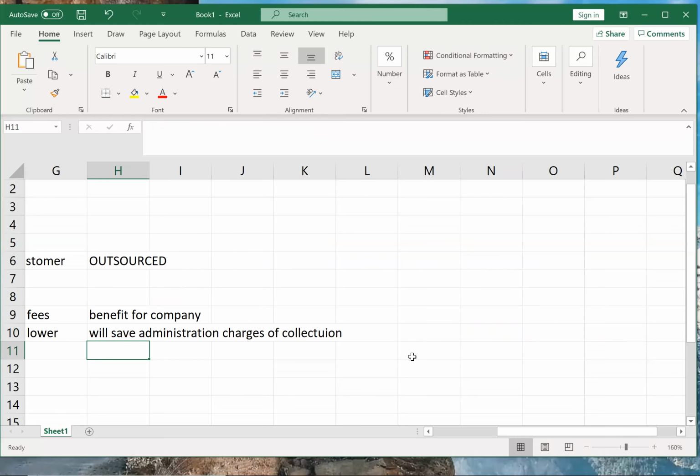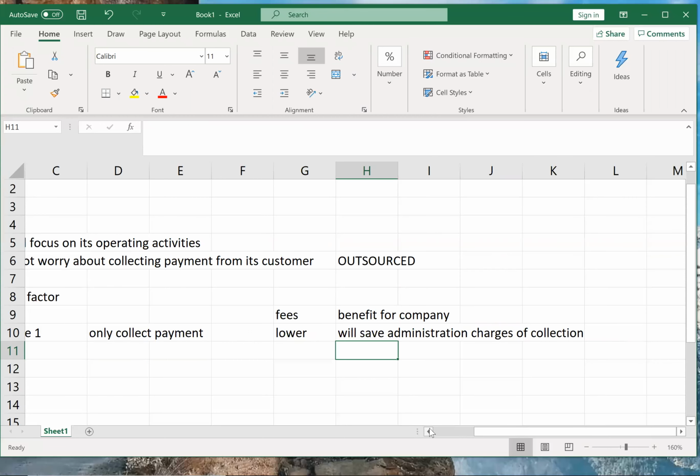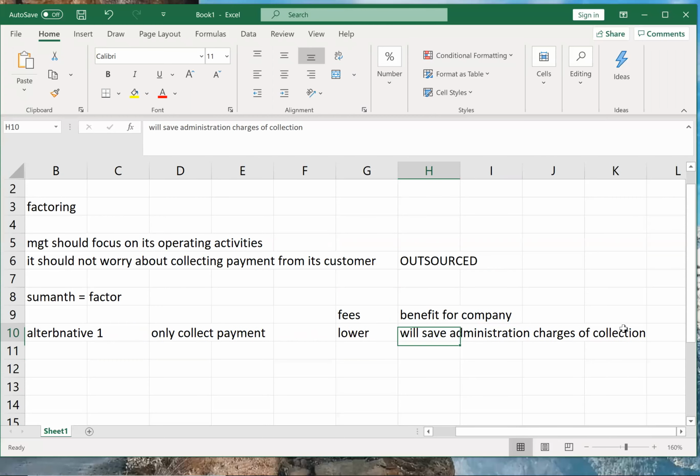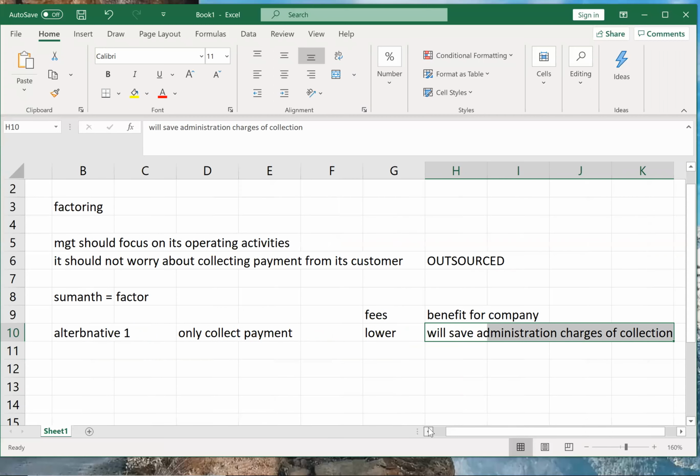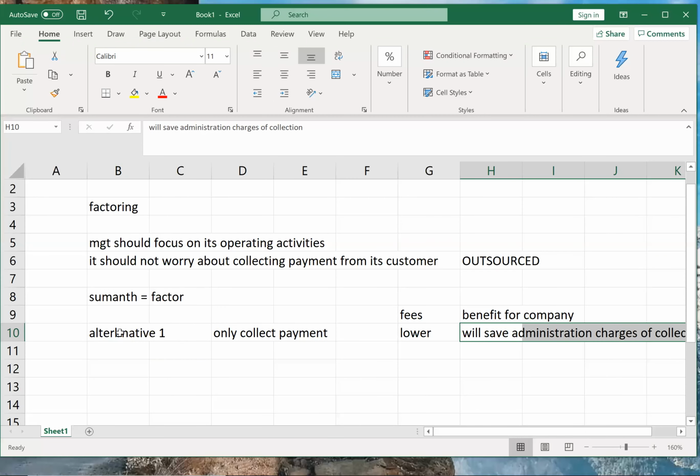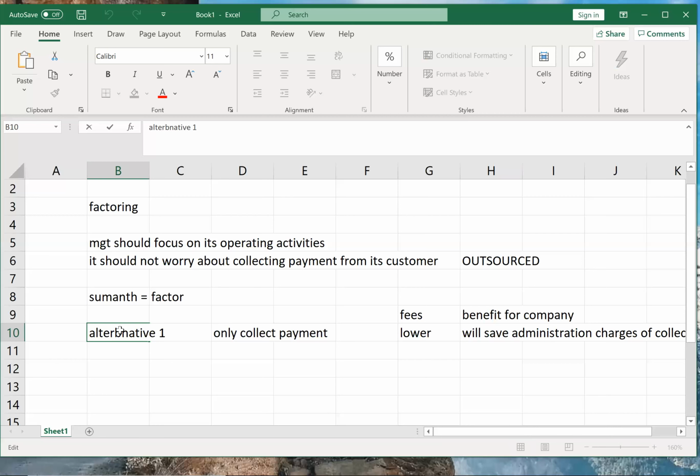Correct? So company generally appoints your employees who can go and collect payment from the customers. So company don't need to appoint those now. So company will save administration cost of collection. That is one type of a factor. So Sumant can only give these services, that is only payment collection services. So he will charge lower fees, and there will be only one benefit for my company.